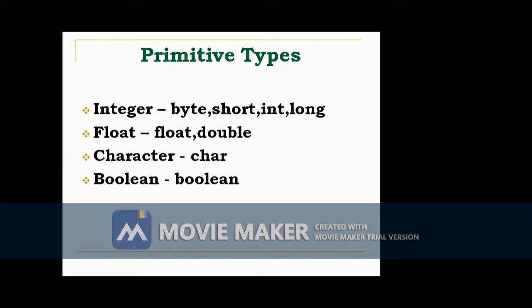Okay. So these 8 data types are provided by the Java language under 4 categories: integer, float, character, Boolean. In the integer category, there are 4 data types: byte, short, int, long. In the float category, there are 2 data types, one is float and another one is double. In the character category, there is one data type, char. Java uses Unicode, and the size of the char data type is 2 bytes. Then Boolean is used to store either true or false. Okay.